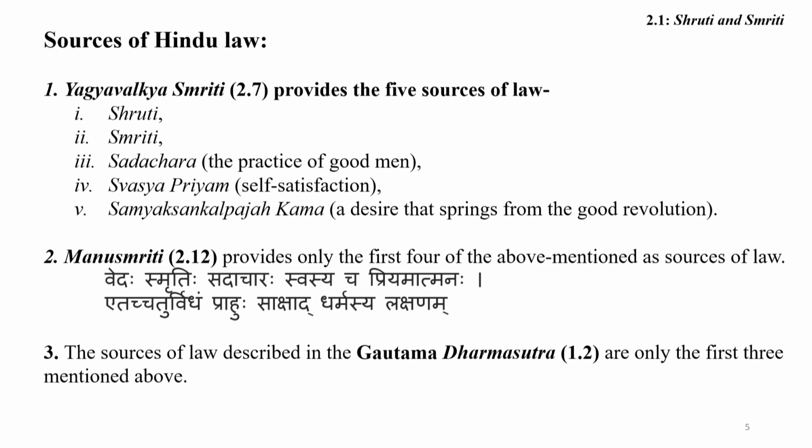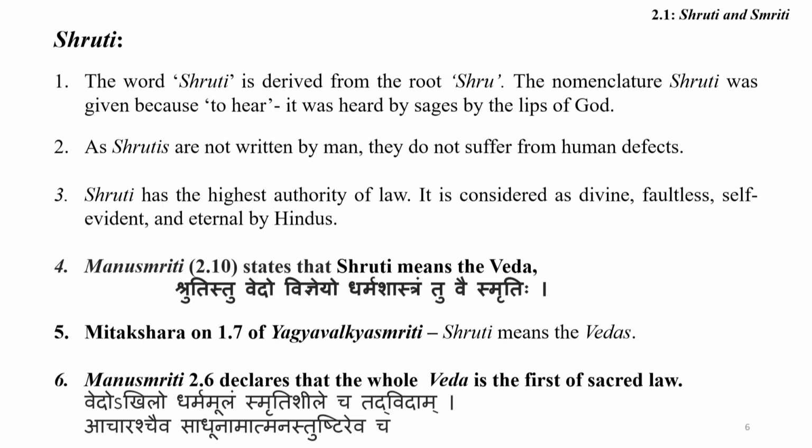The Gautam Dharma Sutra also focused on the sources of law, but Gautam identified only the first 3 mentioned as sources of law.